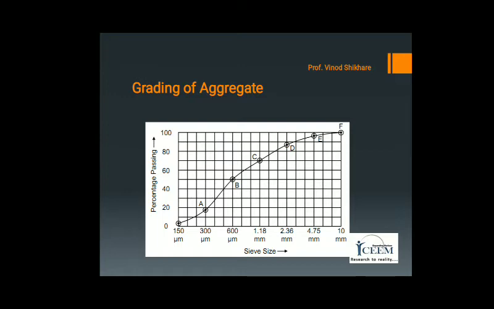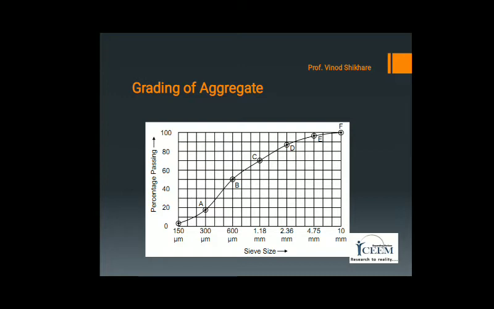Then gap graded aggregate. The horizontal portion of the grading curve represents gap grading of aggregate. For example, the curve in the figure is gap graded aggregate, in which the particles of the size 600 micron to 2.36 millimeter are almost absent.